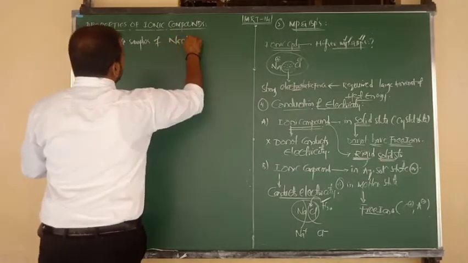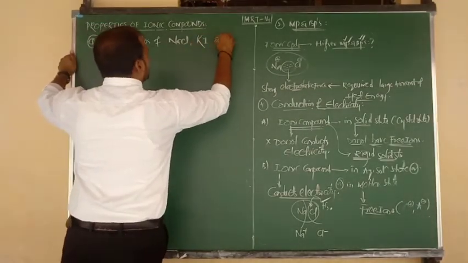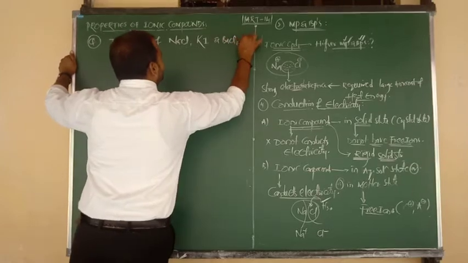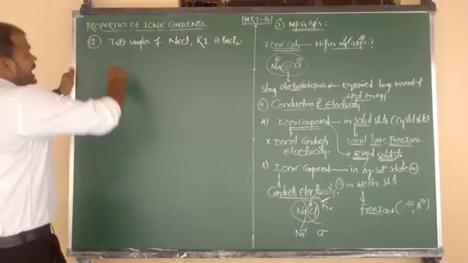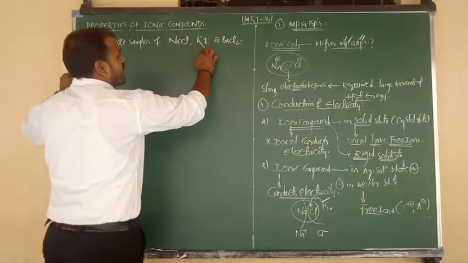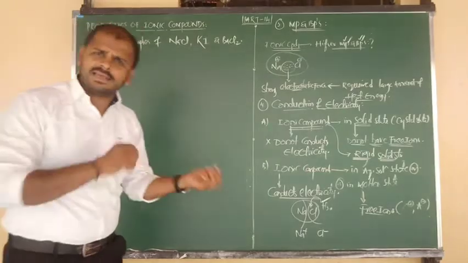One is sodium chloride, one is potassium iodide, and one more is barium chloride. All three are ionic compounds, beta. So take three samples of sodium chloride, potassium iodide and barium chloride from our chemistry lab. अपन भी ले सकते हैं बेटा.